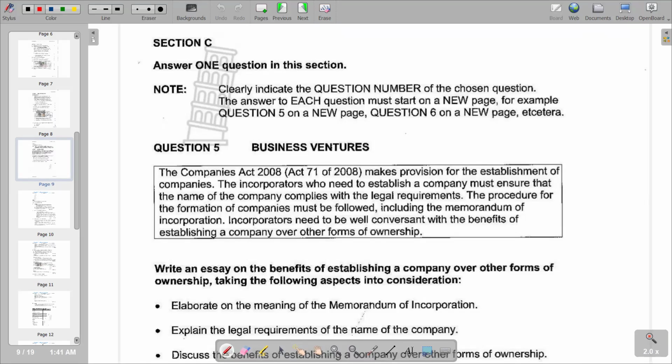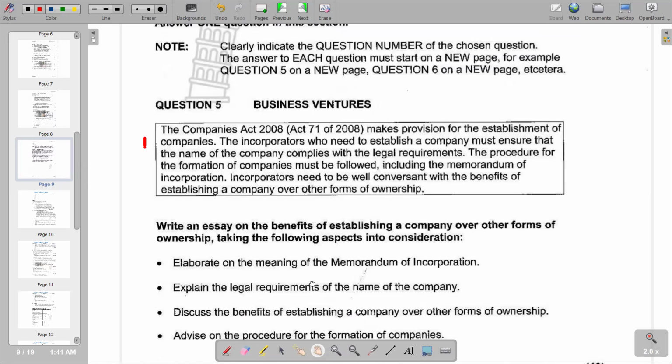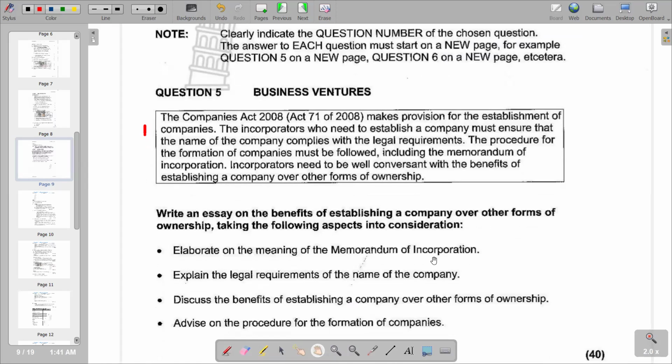We have got a scenario that you are given here that you need to go through before you start to answer the question. So the essay question reads, write an essay on the benefits of establishing a company over other forms of ownership, taking the following aspects into consideration. The first point is elaborate on the meaning of memorandum of incorporation. The second point, explain the legal requirements of the name of the company.